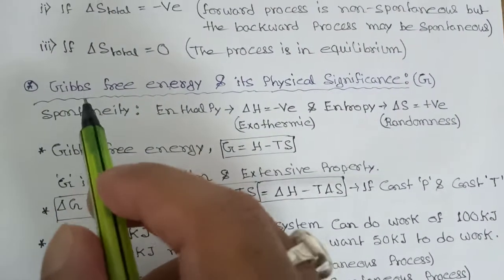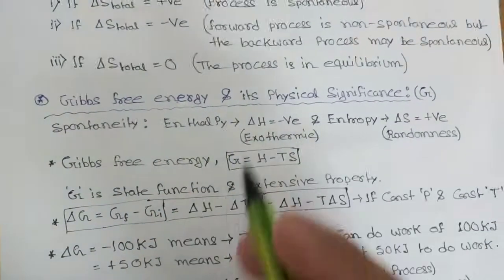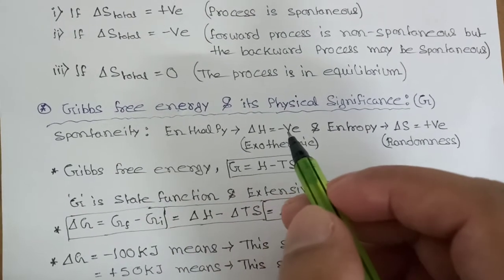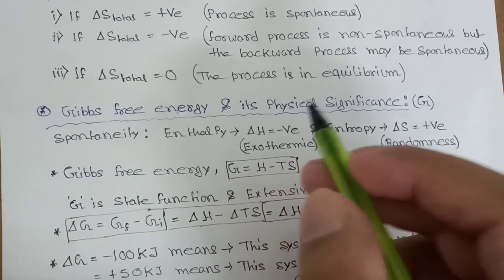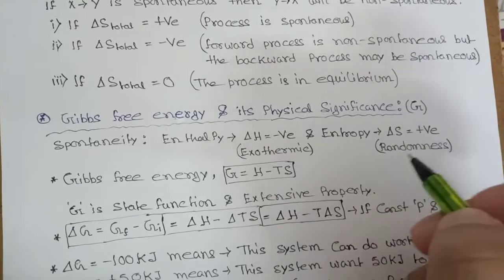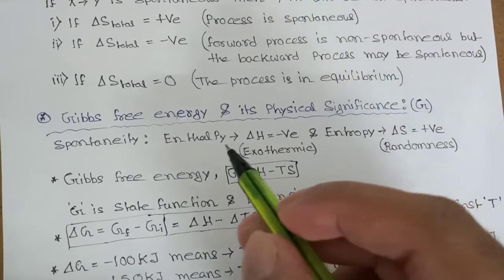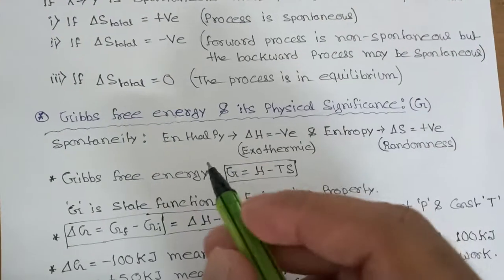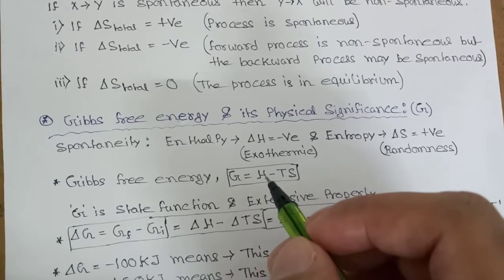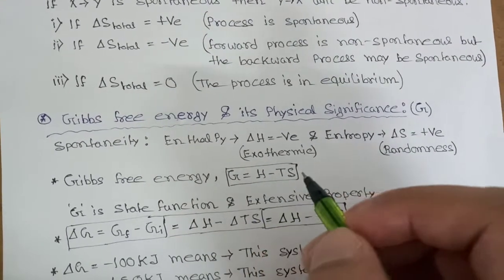Now Gibbs free energy is denoted by G. Spontaneity in terms of enthalpy: when change in enthalpy is negative, then the process is spontaneous, and when change in entropy is positive, then the process is spontaneous. So in case of Gibbs free energy, we will combine these two terms, enthalpy and entropy. The mathematical expression for Gibbs free energy G is equal to enthalpy minus temperature times entropy. So G is equal to H minus TS.